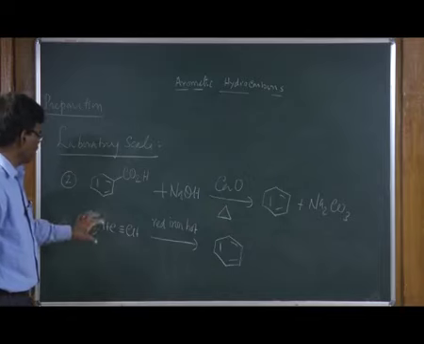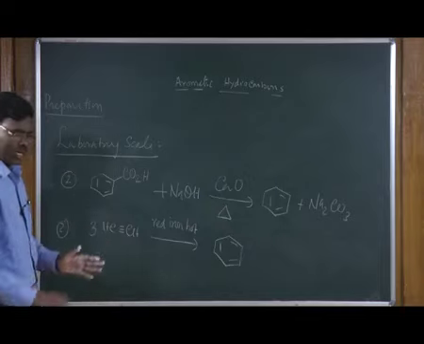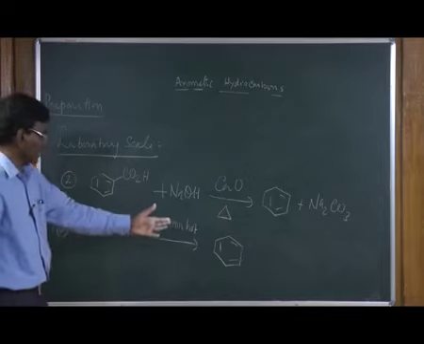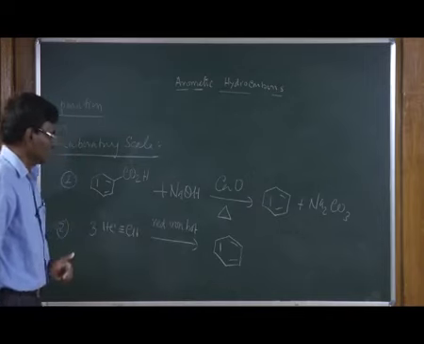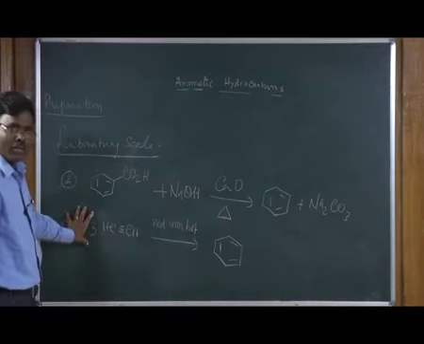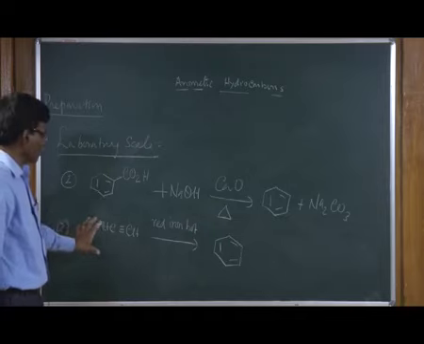These 3 molecules can combine together under these reaction conditions to give benzene. This is another method used to make benzene.